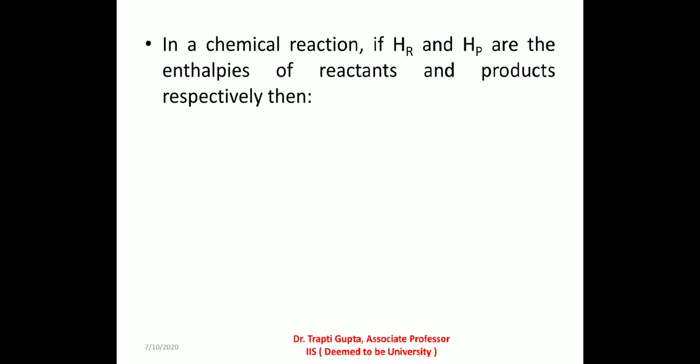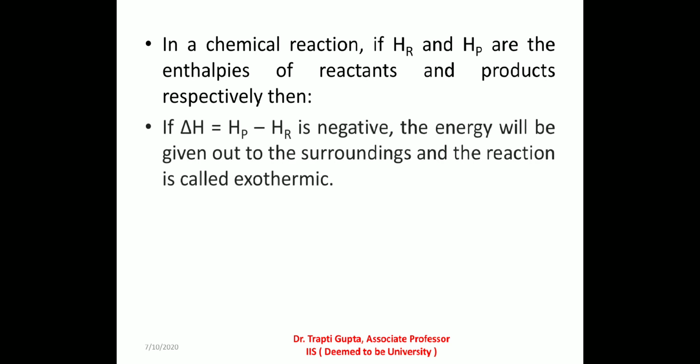In general, suppose we consider HR and HP as the enthalpies of reactants and products respectively, then the value of delta H is HP minus HR. When the enthalpy of the reactant is greater than the enthalpy of the product, in this case delta H is negative.